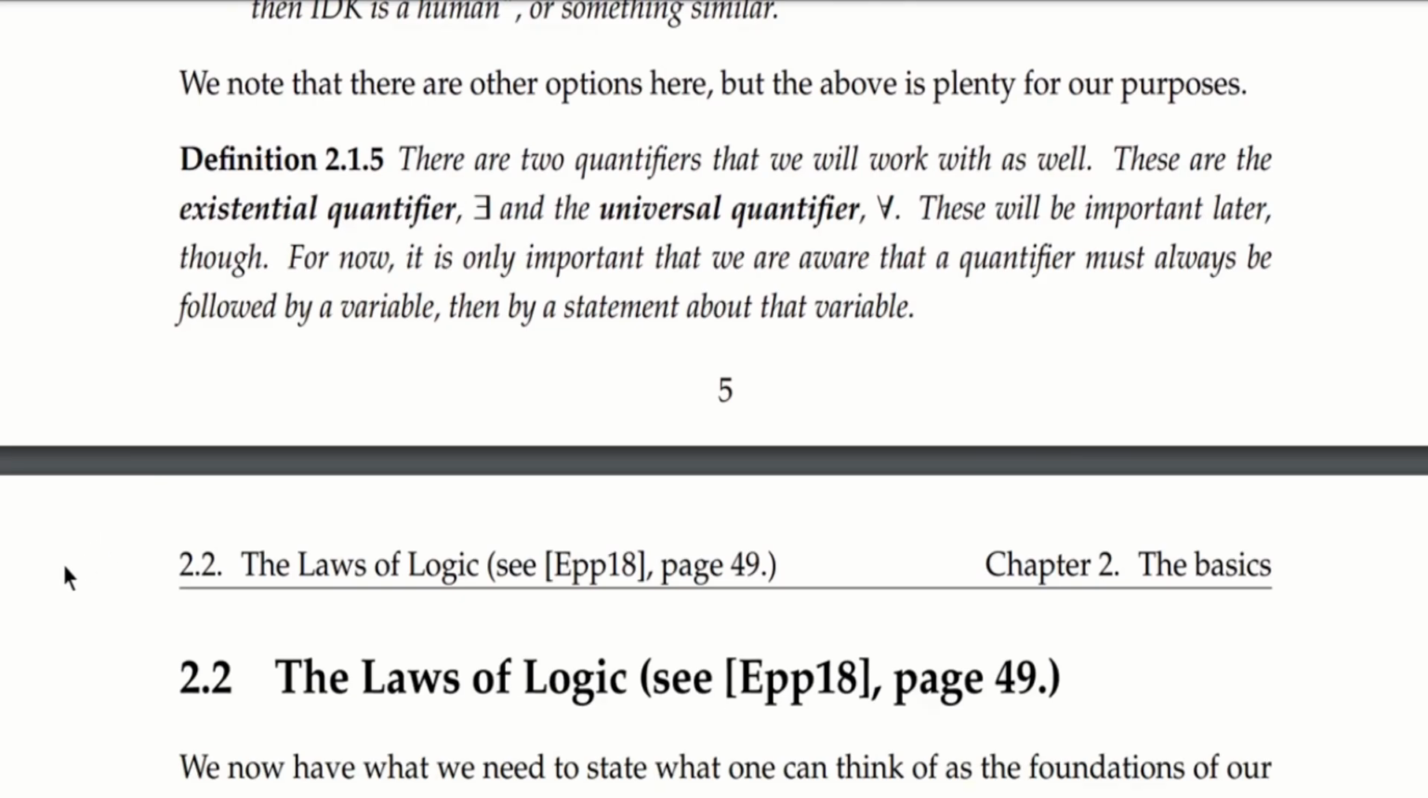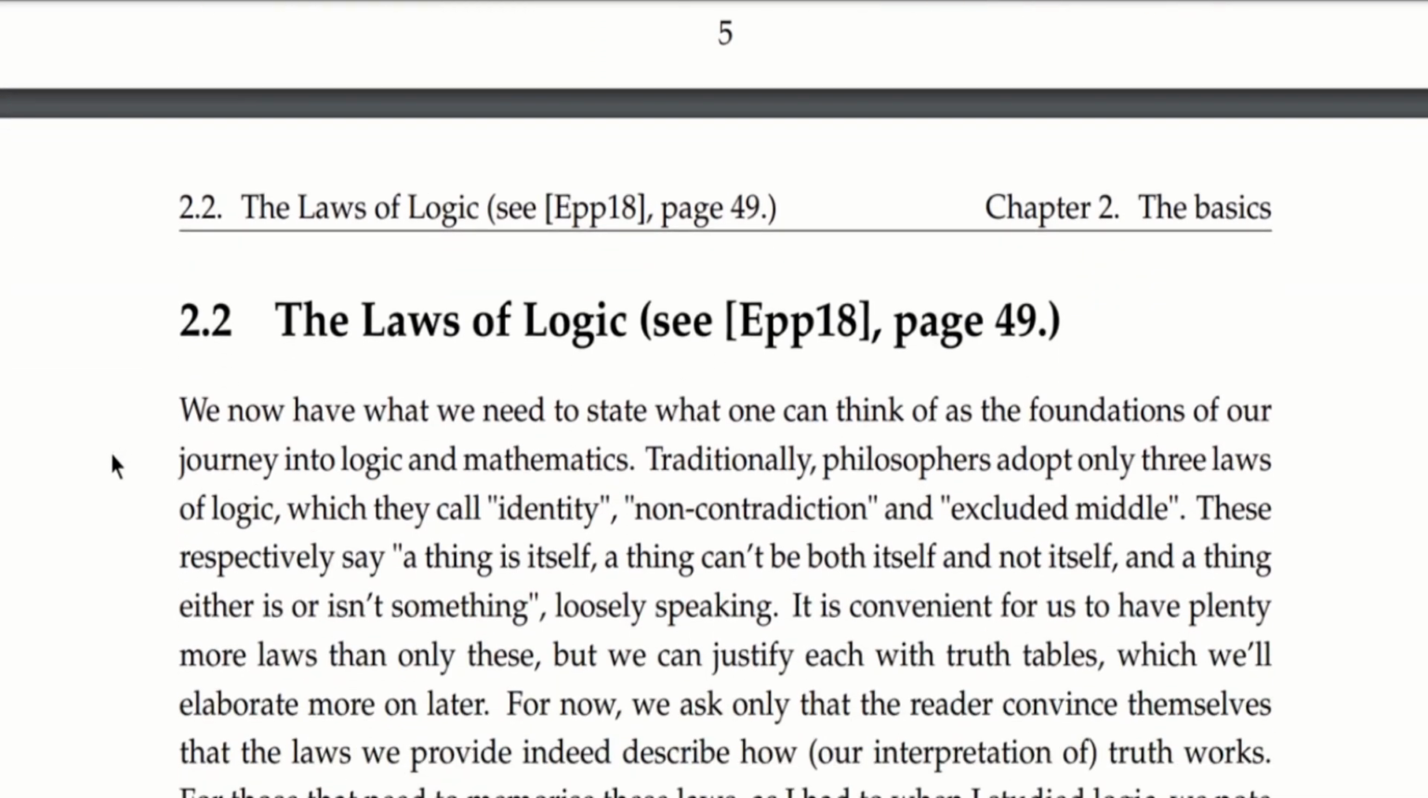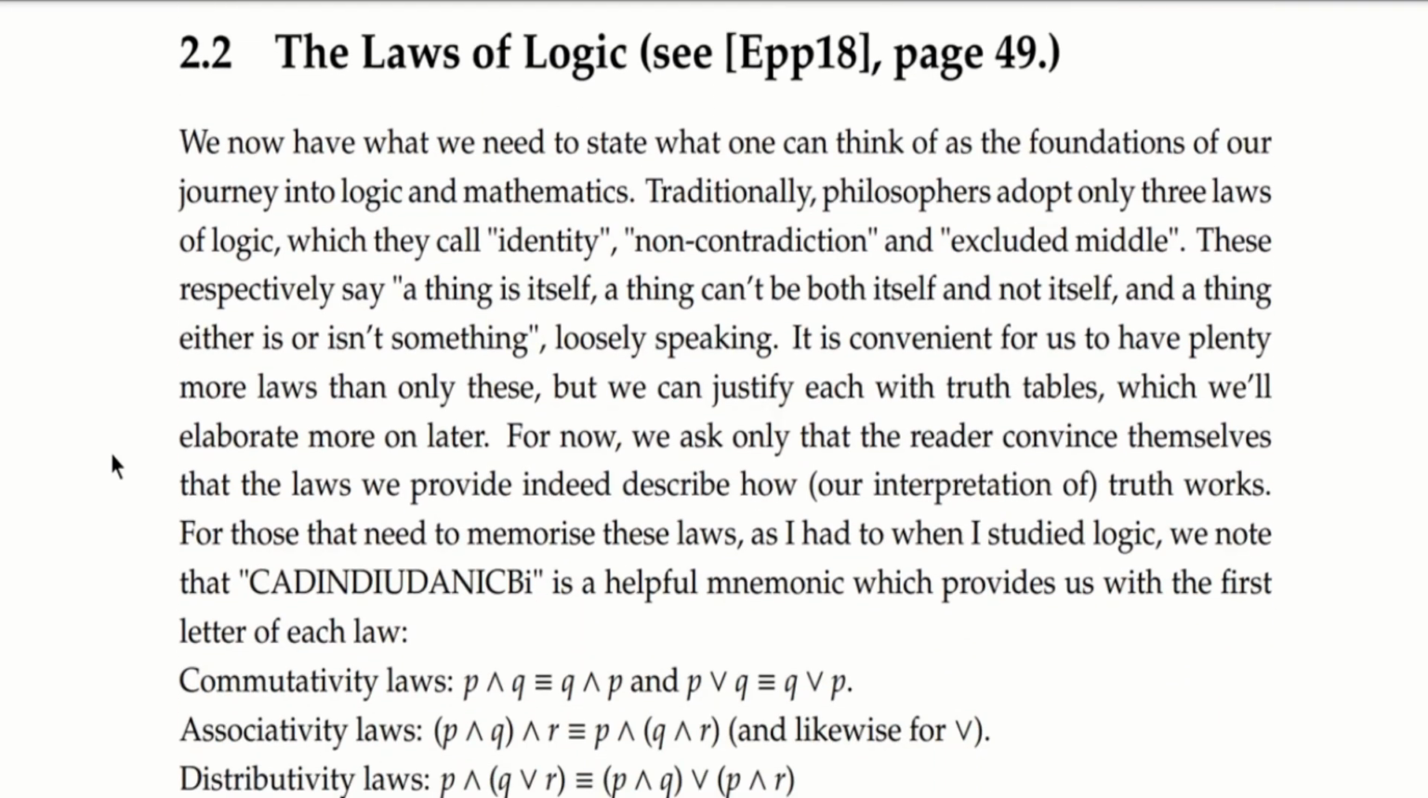There are also two quantifiers that we work with in first-order logic. These are the existential quantifier, which is denoted by a backwards uppercase E, and the universal quantifier, which is denoted by an upside-down A. These will be important in the future, but we will only need them if this video is well received. Now that we know what statements and terms are, we are in a position where we can state what one thinks of as the foundation of our journey into logic and mathematics.